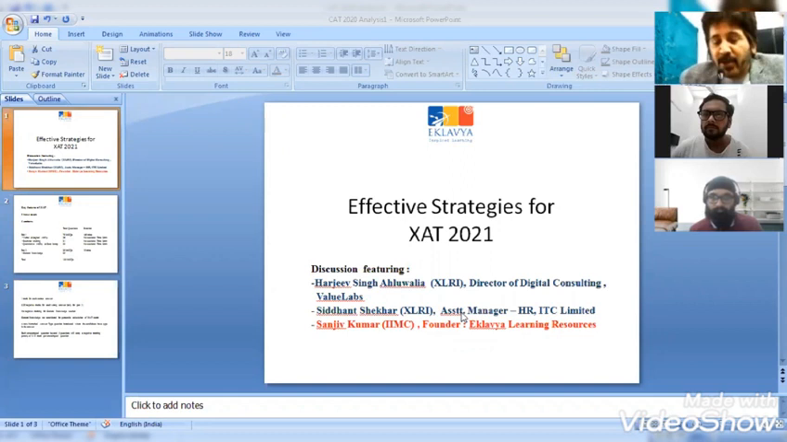We are here to discuss effective strategies for ZAT. ZAT, as you all know, is the entrance exam through which you get into premier institutions like XLRI, XIMB, etc. And it is in many ways very different from CAT. So to discuss what kind of strategies one should have for an exam like ZAT, we have two ex-students of